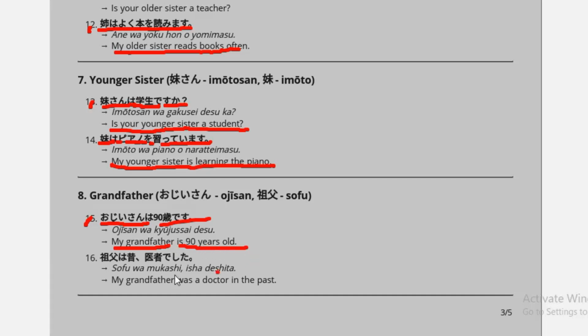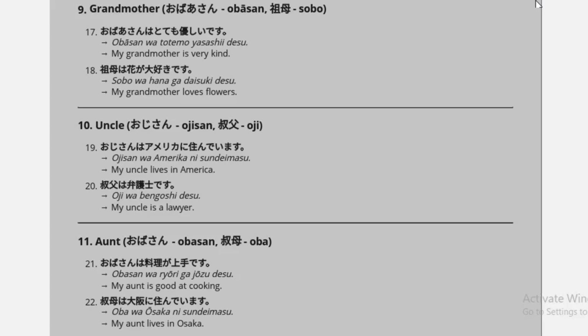And the next example is sofu wa mukashi isha deshita, means my grandfather was a doctor in the past. Next example is oba-san wa totemo isogashii desu. Oba-san wa totemo isogashii desu, means my grandmother is very kind. And the next example is sobo wa hana ga daisuki desu means my grandmother loves flowers.